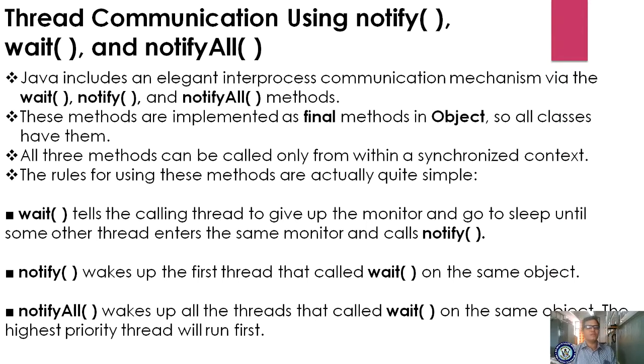Let's see what the wait method is. The wait method tells the calling thread to give up the monitor and go to sleep until some other thread enters the same monitor and calls notify. So whenever you call the wait method, whatever thread is calling it has to release the resources it is using, and go to sleep, which means it has to wait until some other thread enters the same monitor and calls notify.